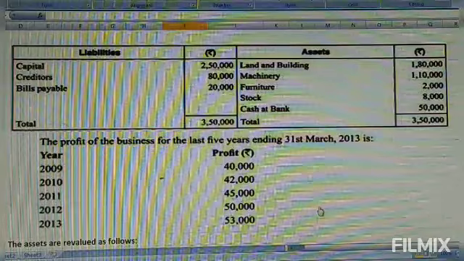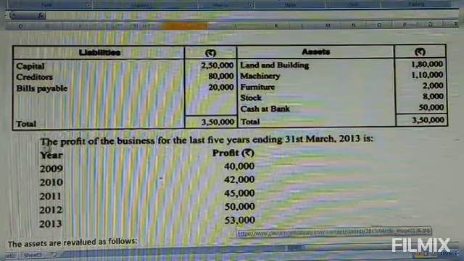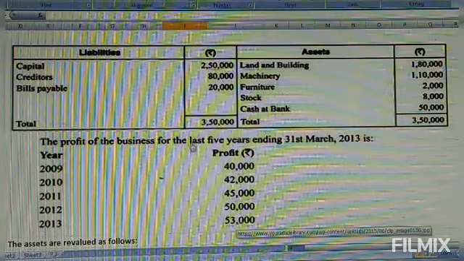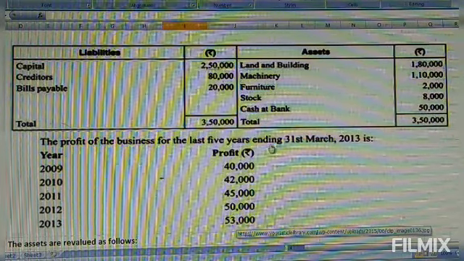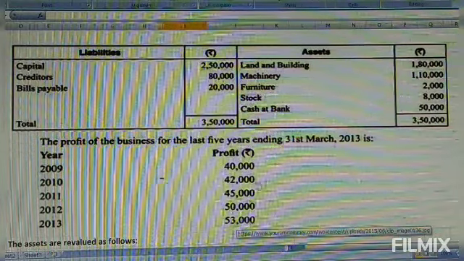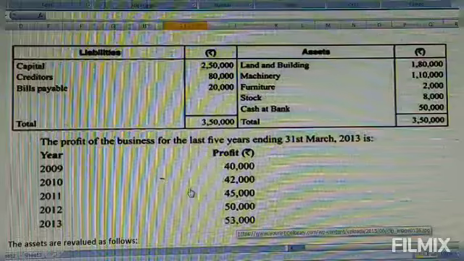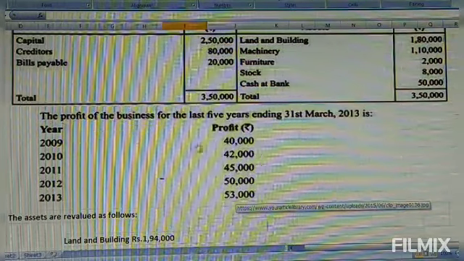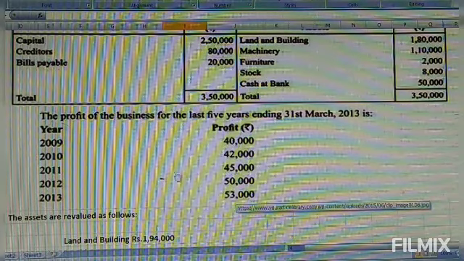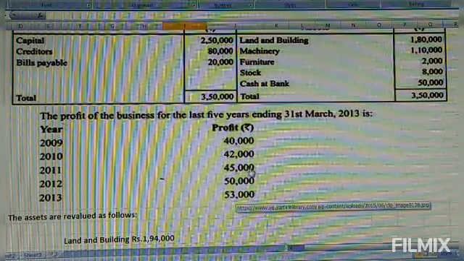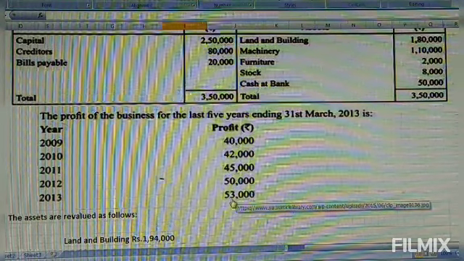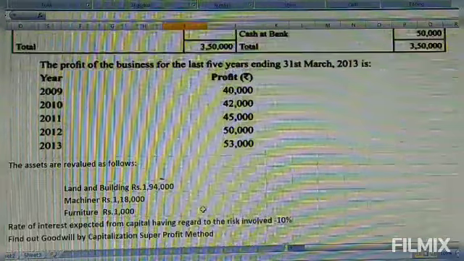This is the balance sheet. Now further information given: the profits of the business for the last 5 years ending 31st March 2013 are 2009 40,000 rupees, 2010 42,000, 2011 45,000, 2012 50,000 and 2013 53,000.